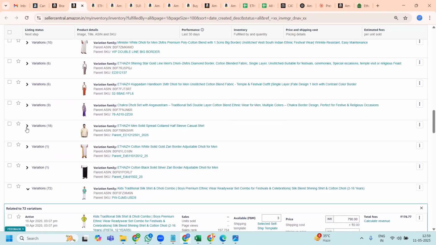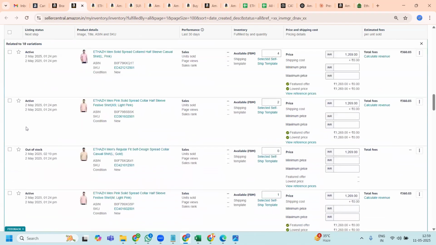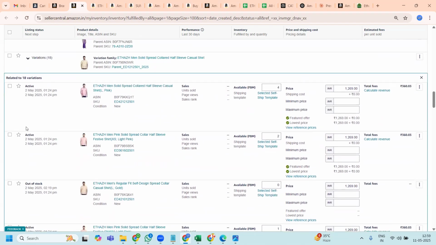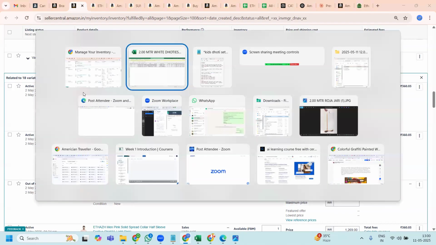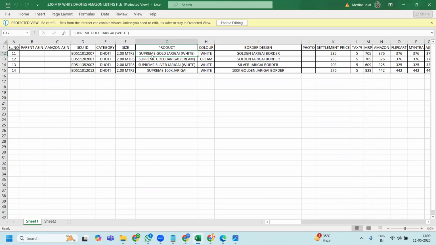Like this one, there are 8 variations of shirts. They belong to different colors, and whatever you want to write about each color, you will write in its ASIN. After creating the listing, you have to write each listing's title in detail, differently. In this case, I would write it on the basis of the parent listing, because the parent listing is for my reference, for seller reference.